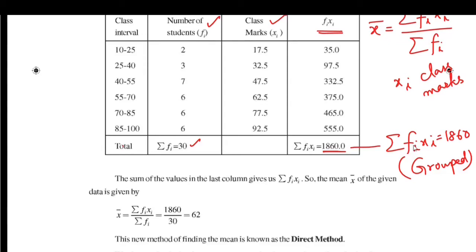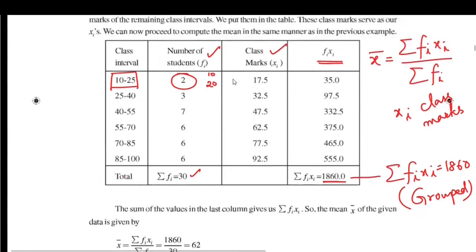This is because we are simply assuming the observations as the midpoint here instead of the original values of the observations. See here in this class 10 to 25, there are two observations. The values of the two observations are actually 10 and 20.